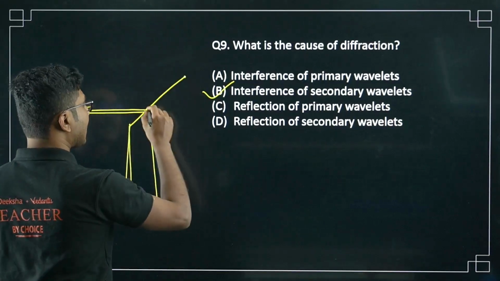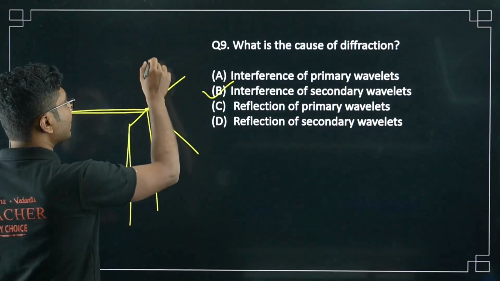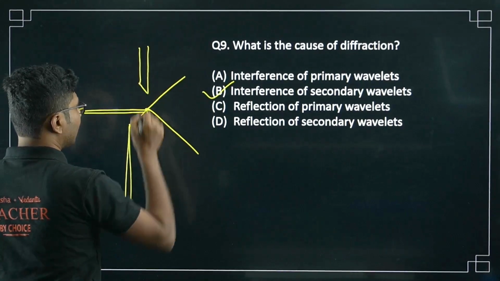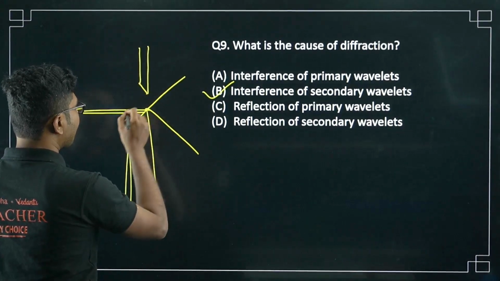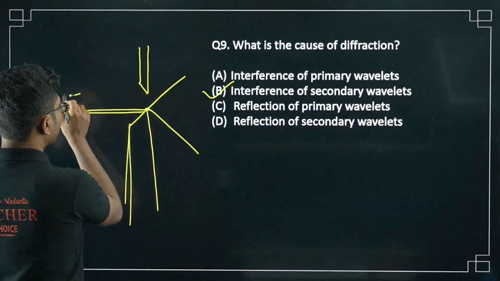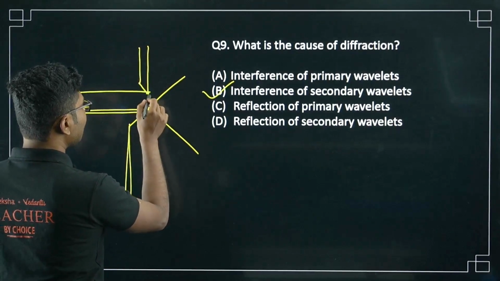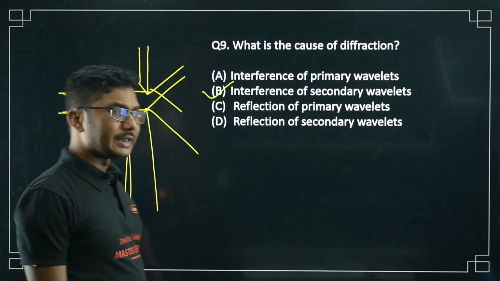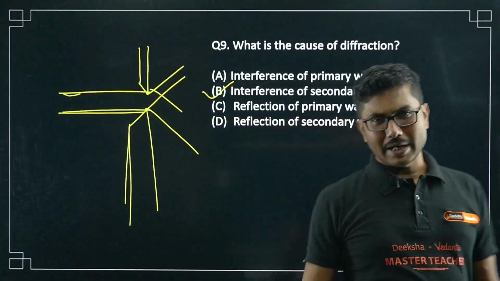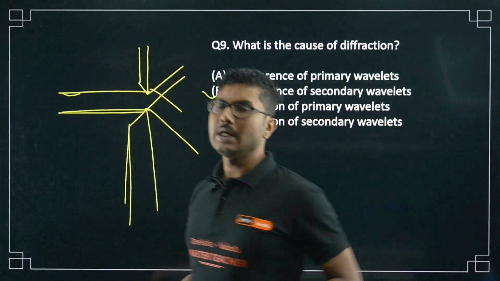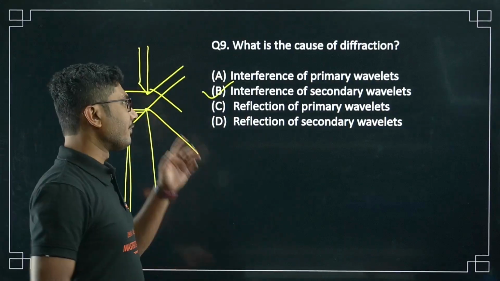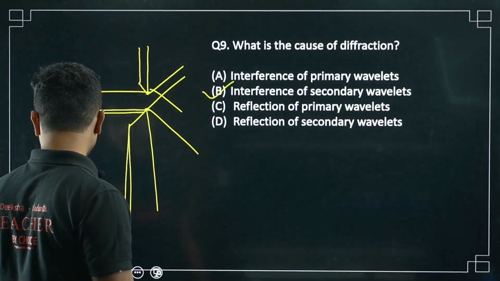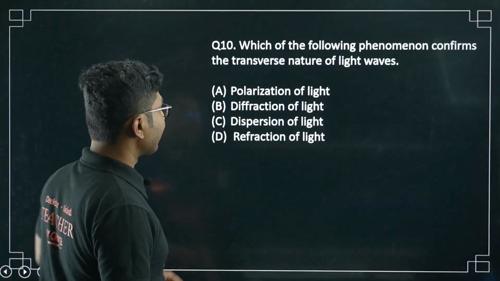From here light can emanate in all the possible directions. So you can say that if there are two slits like this, two sharp edges like this, two blades, suppose, then here also this will be a source of secondary wavelets, so they will interfere, and because of this interference you will observe a diffraction pattern. In another word, it is basically interference of secondary wavelets. Okay, very careful, not primary wavelets, they do not interfere directly.